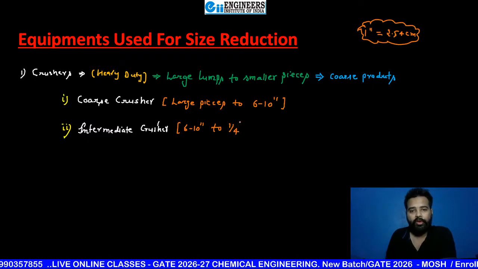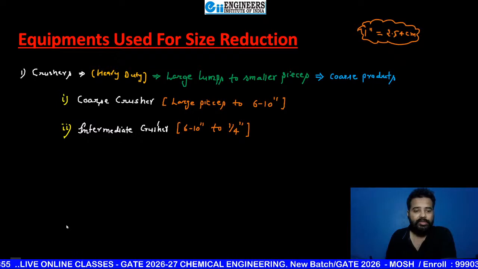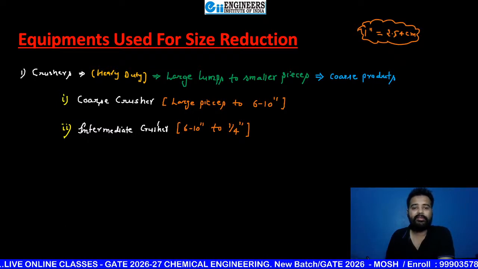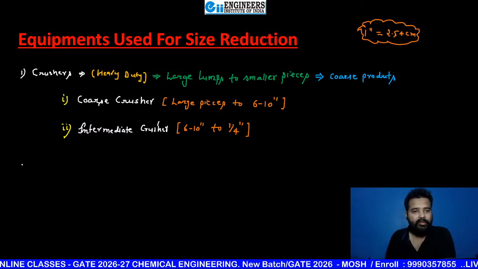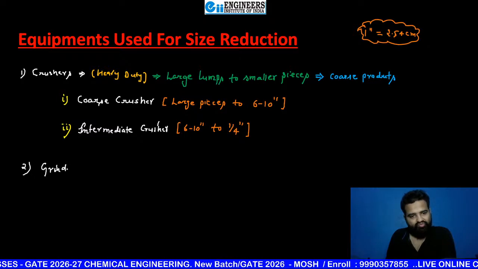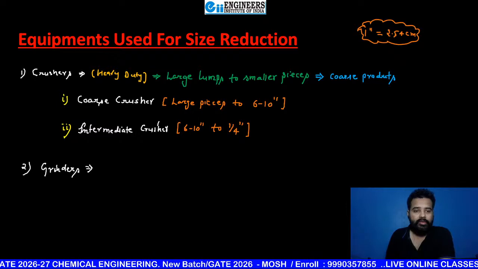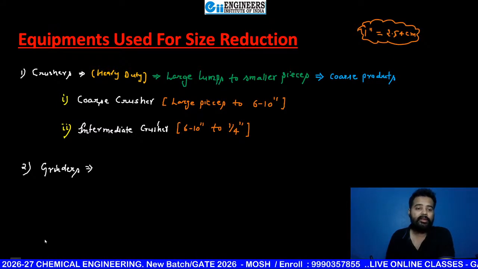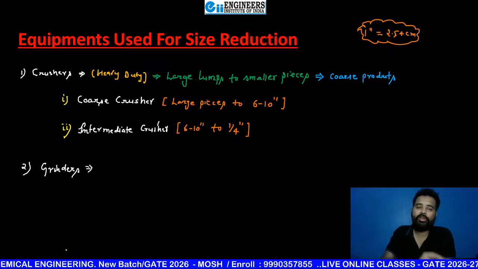Now after crusher, the next equipment name is grinders. So please write the second one is grinder. You have just seen that crushers can be classified as intermediate crusher as well as coarse crusher.